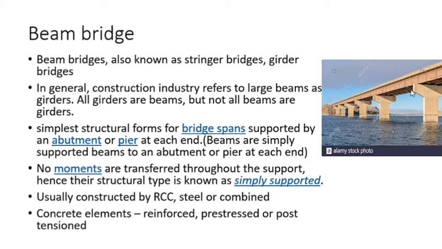This is one beam, a simply supported beam. No moments are transferred through the support, hence their structural type is known as simply supported. In the simply supported condition, the moment is zero. No moments will transfer to the beam.